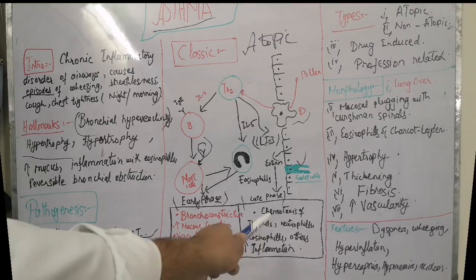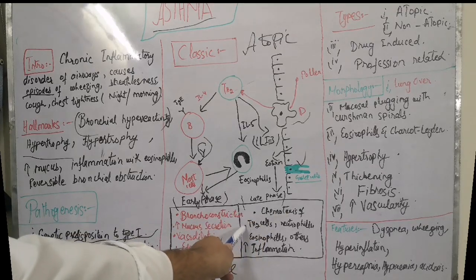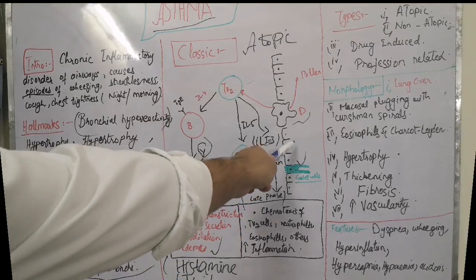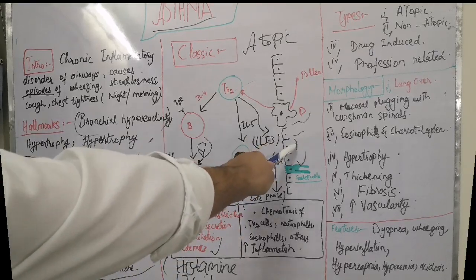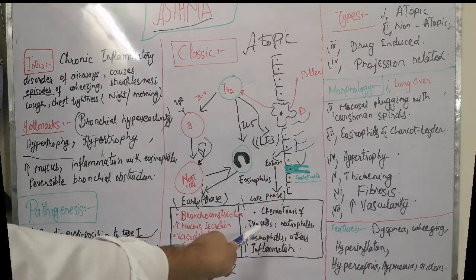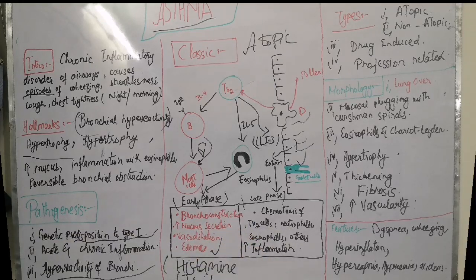Late phase reaction consists of chemotaxis of the T helper 2 cells due to the release of eotaxin from the epithelial cells. Chemotaxis of T helper 2 cells, neutrophils, eosinophils, and other inflammatory cells occurs, and furthermore activation of the eosinophils occurs, leading to further inflammatory reactions.